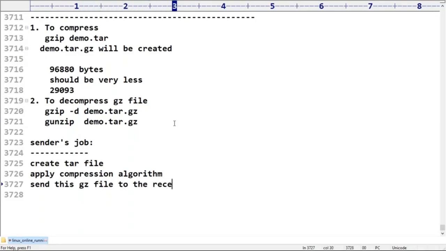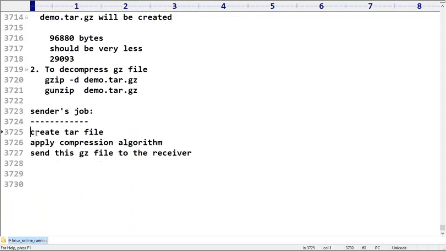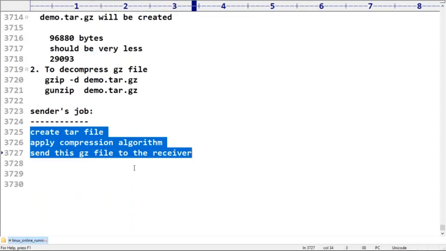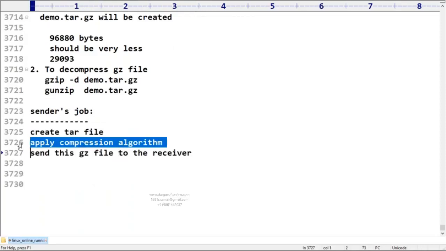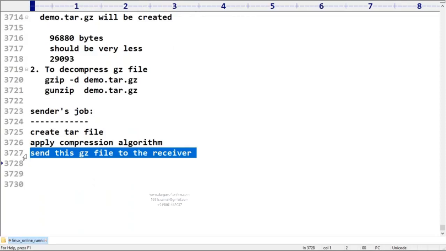Don't worry about this. I hope you can understand very easily. Any explanation is required about this? What the sender did: he created a tar file, then applied a compression algorithm, and then sent this gz compressed file to the receiver.